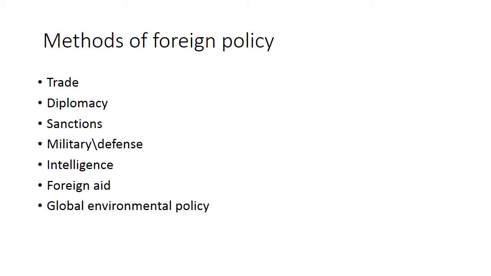Then comes diplomacy. Diplomacy means, for example, China has to maintain the relation with Pakistan to fulfill its domestic needs or international needs. So it has to maintain the diplomatic relations with Pakistan.